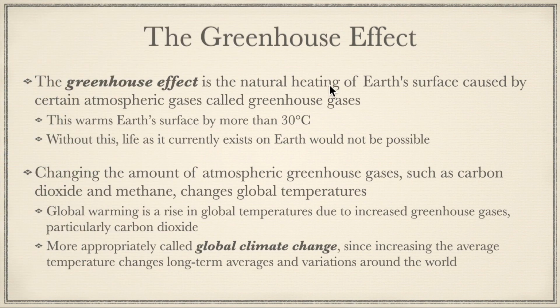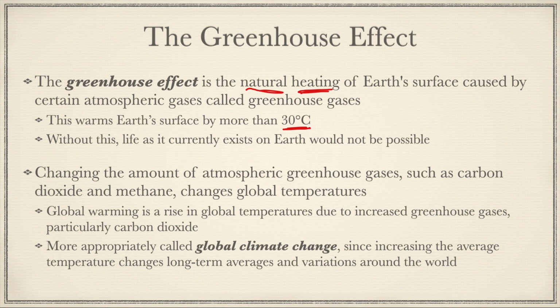Now, the greenhouse effect is the natural heating of Earth's surface caused by certain atmospheric gases called greenhouse gases. So this is a natural process. The greenhouse effect is not something that humans have created. In fact, without the greenhouse effect, Earth would be a lot colder than it is now. It'd actually be a big ice ball pretty much. But this does warm Earth's surface by more than 30 degrees Celsius and also helps maintain a consistent temperature.